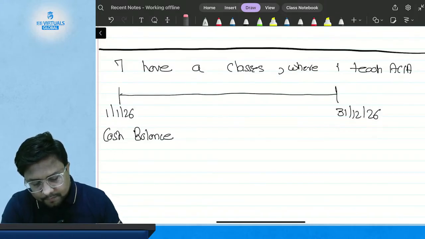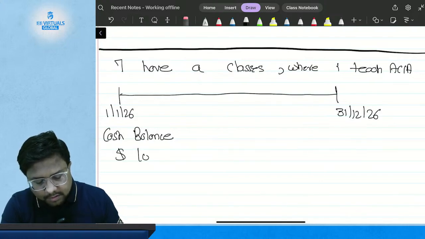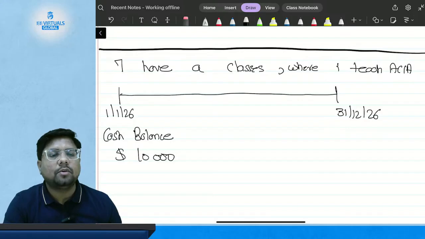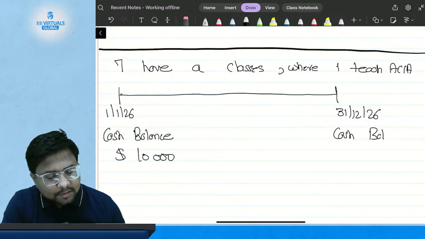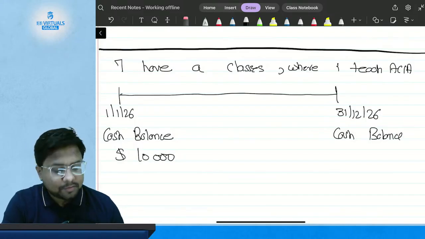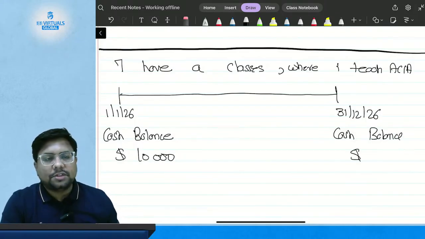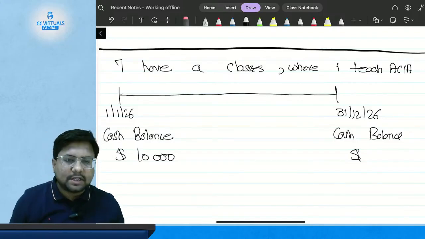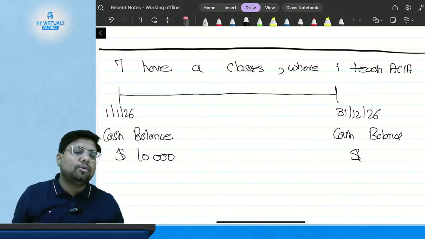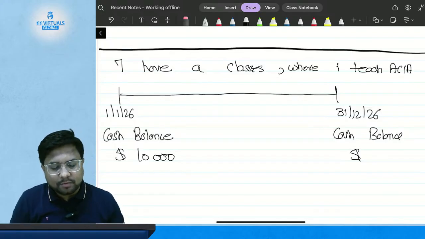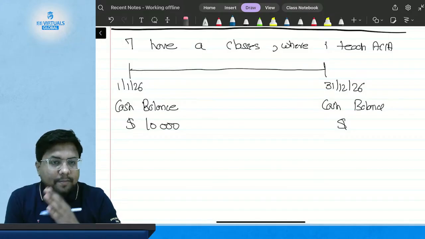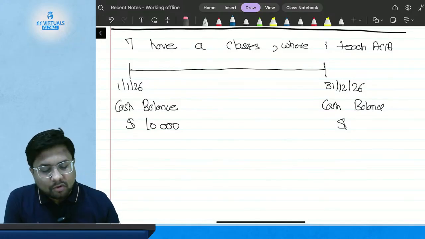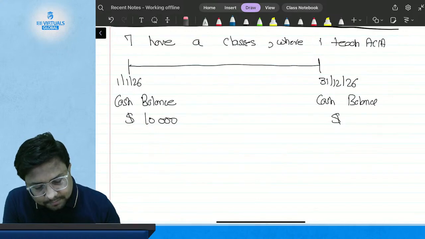$10,000. Okay, I have a cash balance of $10,000, and I don't know the cash balance on 31st of December 2026. I don't have the balance of cash that is going to be with me at the end of the period. Now I have to divide all my inflow and outflow into three categories. First one is